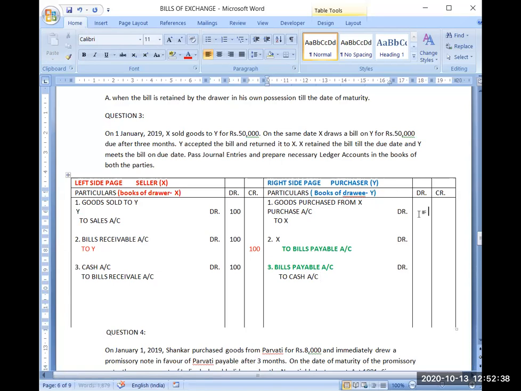So Y has purchased goods of rupees 100 from X, then a bill of rupees 100 has been accepted, and then X has received cash and Y has received the bills payable.